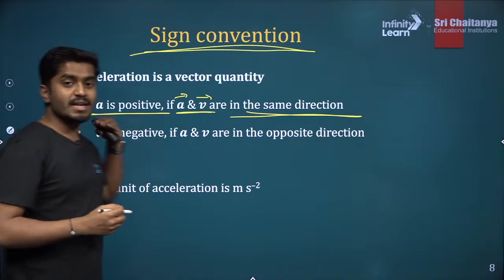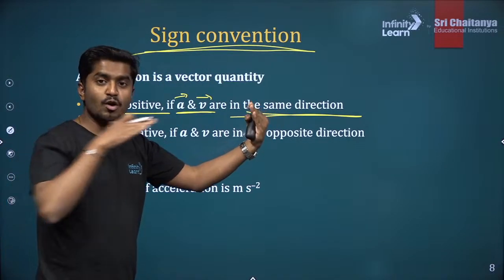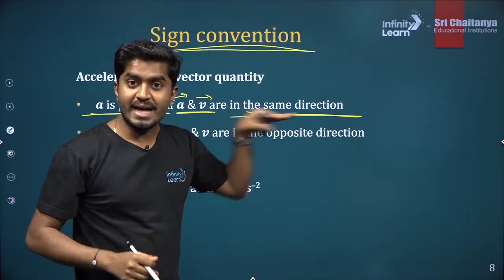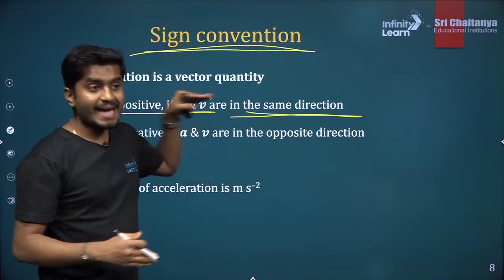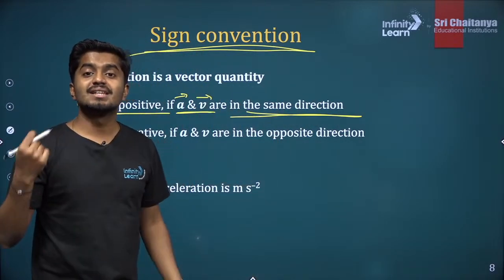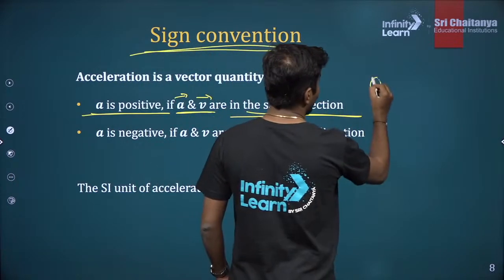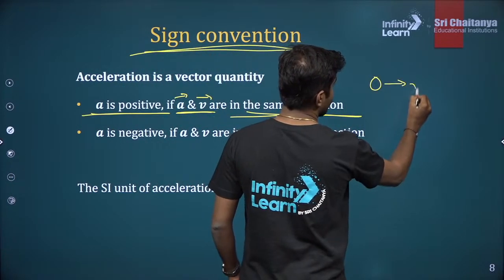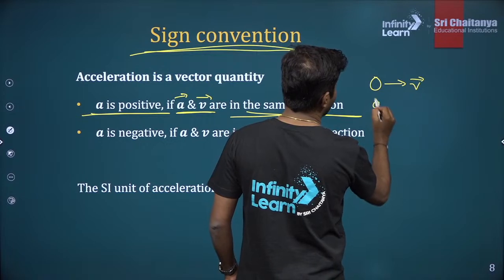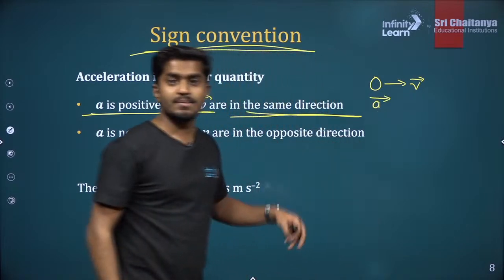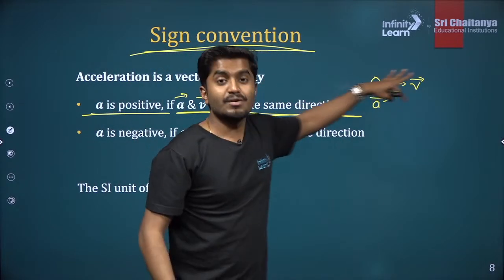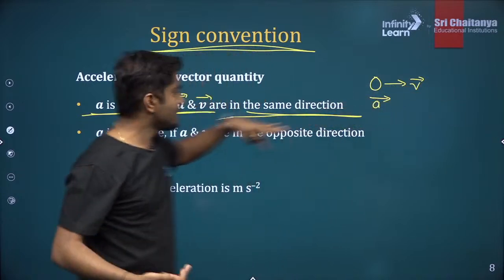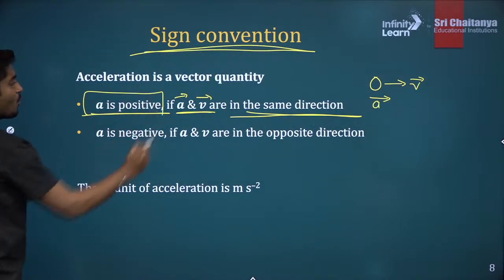Let's suppose the object is moving and you apply the force in the same direction. Your acceleration and velocity are in the same direction. So if an object is moving in this direction, there is a velocity direction, and if you apply the acceleration in the same direction, then the object will gain speed. So that means this acceleration is positive.